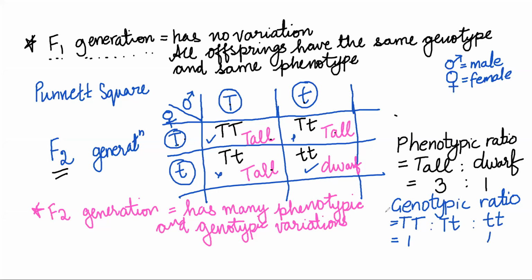How many hybrids do I have? I have two. So the genotypic ratio is 1 is to 2 is to 1. So what is the genotypic ratio? It is the ratio of genotypes in the F2 generation. What is a phenotypic ratio? It is the ratio of phenotypes in the F2 generation.